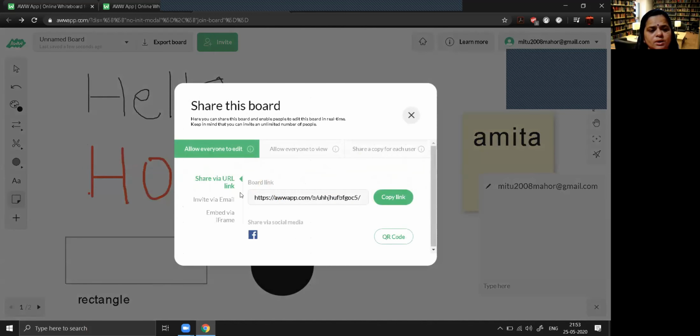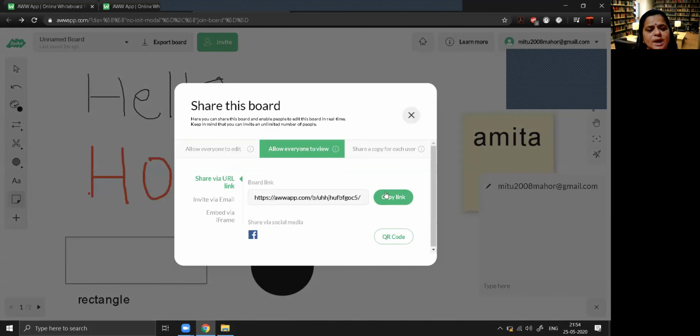You are supposed to click on this, and here at the top you can see allow everyone to edit, allow everyone to view, and share a copy for each user. So when you are using this online whiteboard for the teaching purpose, you can choose any of the icons. Mostly we are supposed to choose this, allow everyone to view it. Otherwise, if you allow the students to edit, it can create a problem for you. So you can click on this, allow everyone to view.